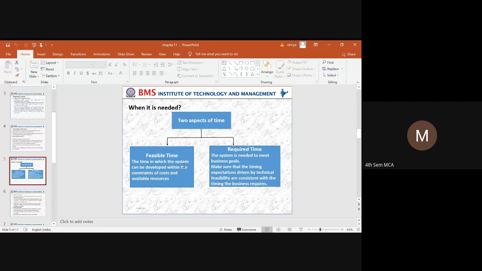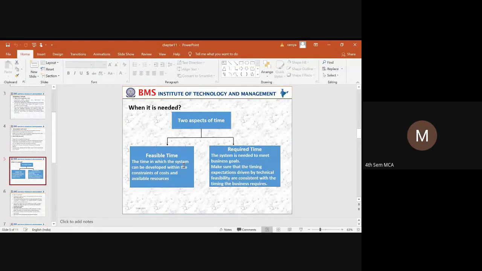And next thing is required time. What is this required time? The required time is indicated with respect to the business goals. When the system has to be developed, whatever applications or references we have taken, whether all these references are going to be considered to meet the business goals. That means the client has given some stipulated time. Say for example, he will tell you, within 6 months I want this application or this product. So within 6 months, the company has to develop the product and provide it.